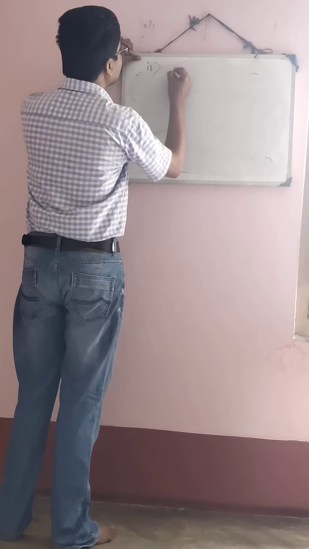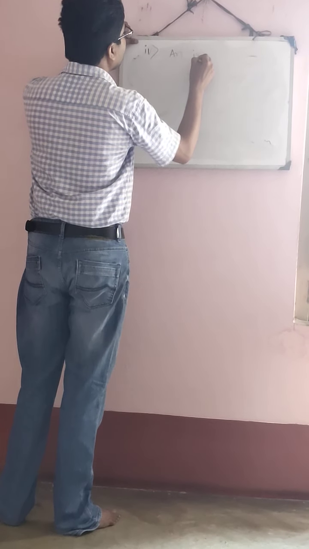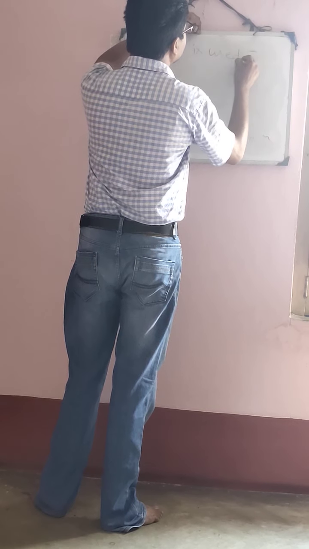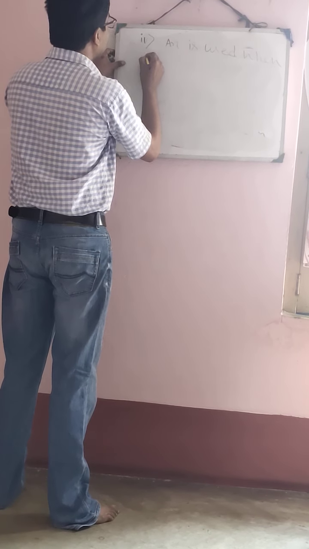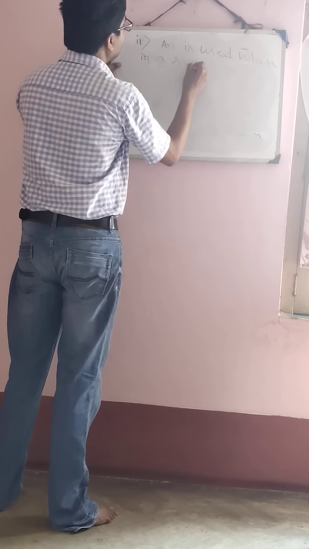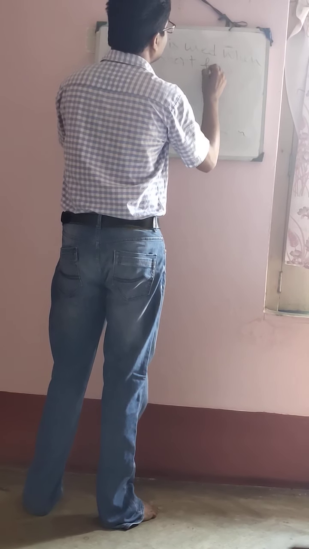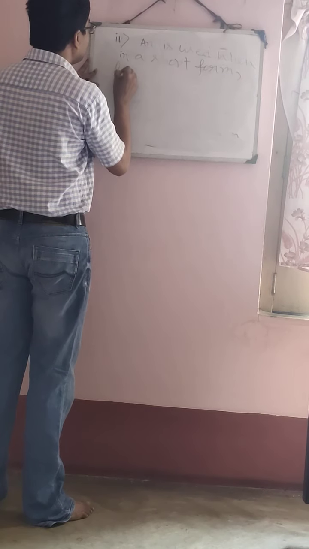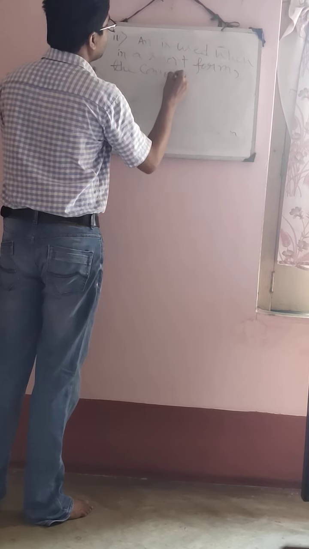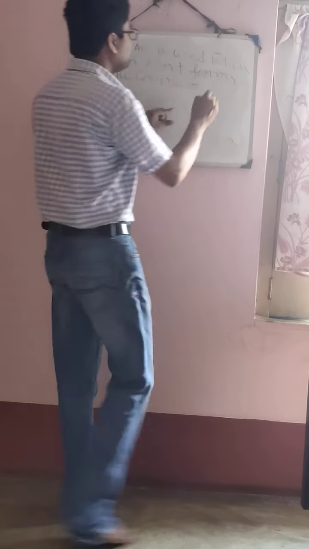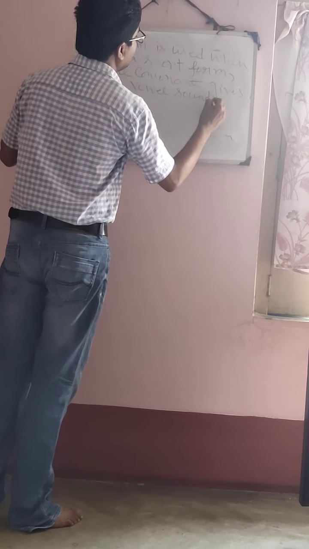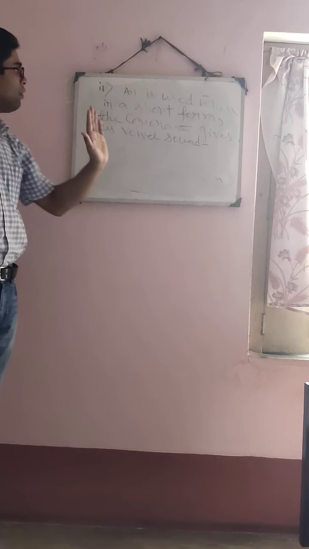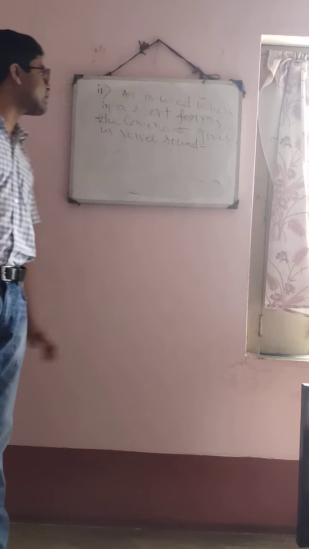Rule number 4 is: an is used when, in a short form, the consonant gives us a vowel sound. So try to understand. An is used when in a short form the consonant gives us a vowel sound.